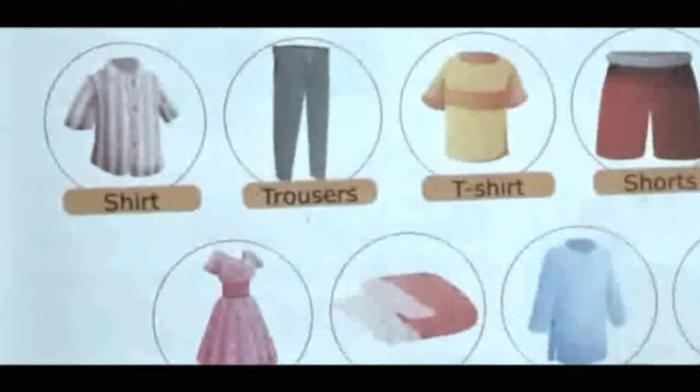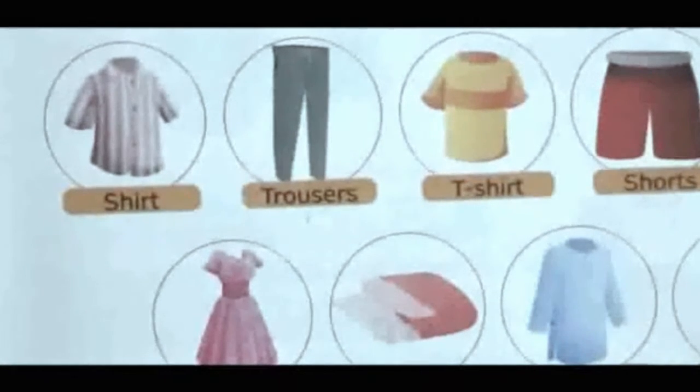For example, a doctor always wears a white coat. A fireman or a policeman wears a khaki dress. And children also wear school uniforms when they go to school.